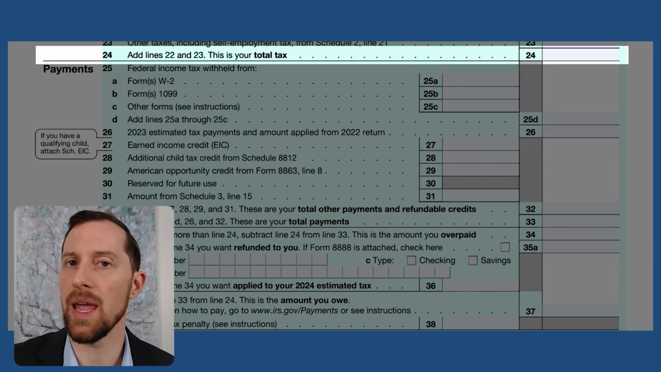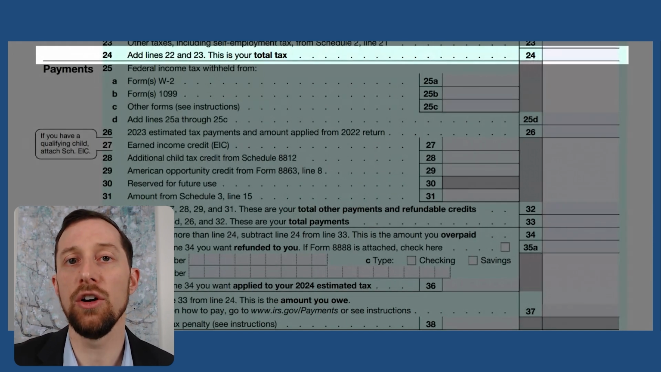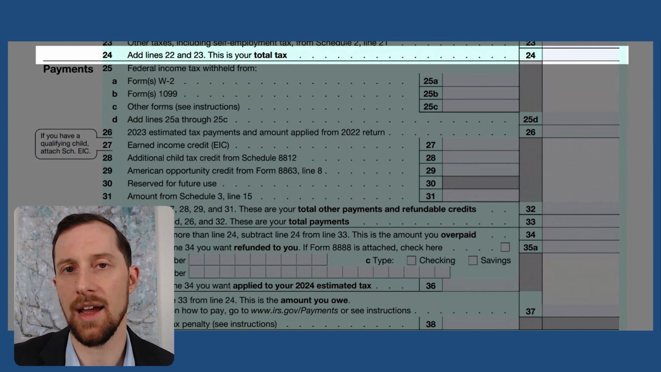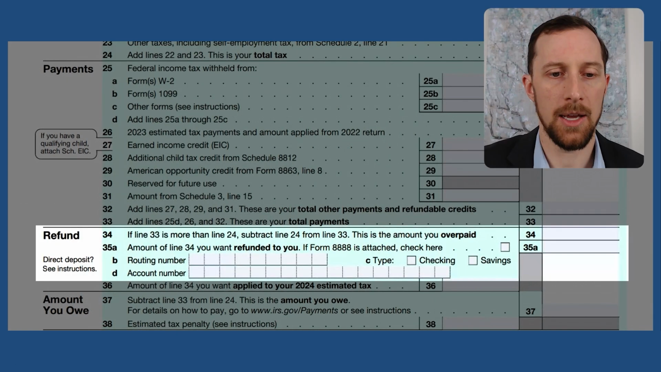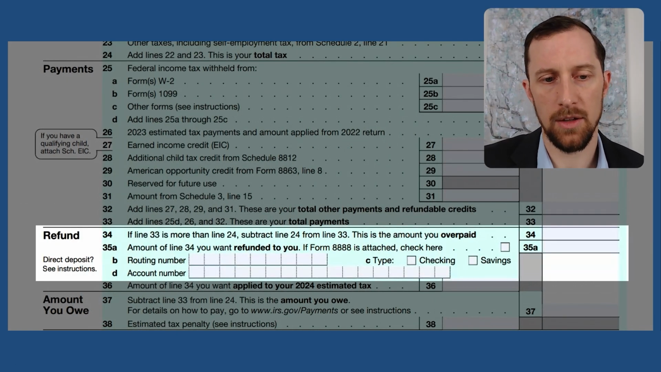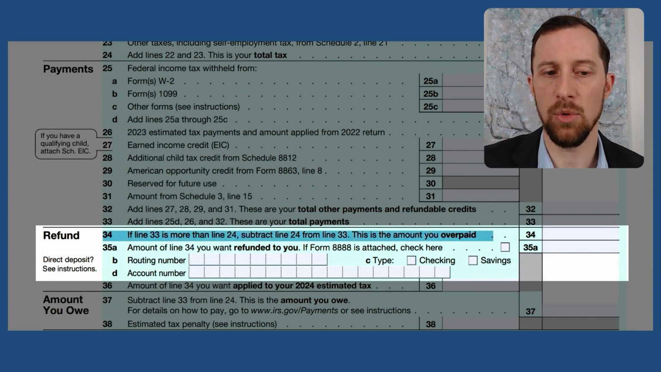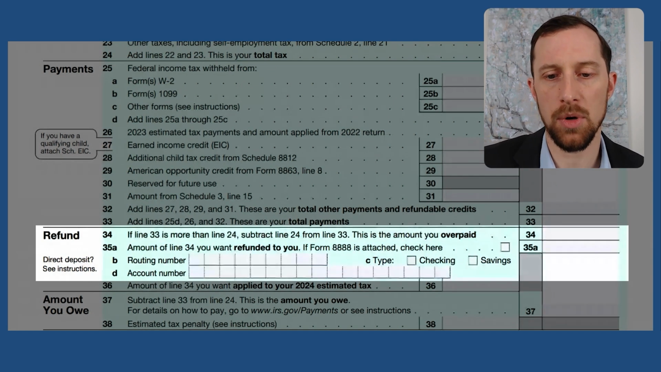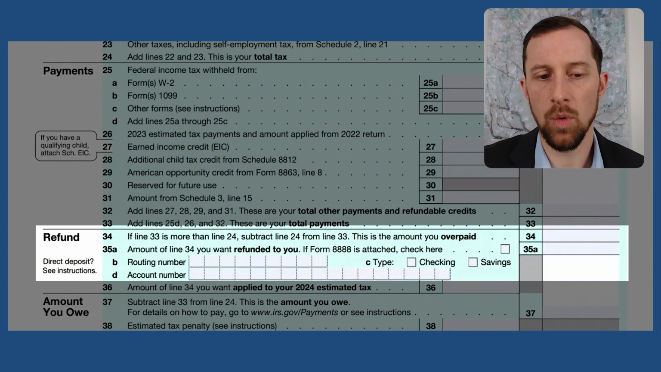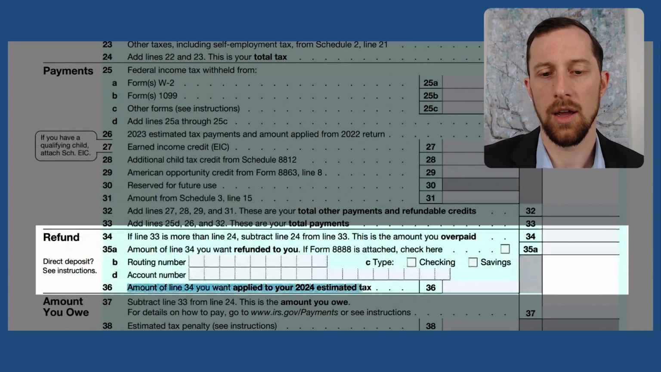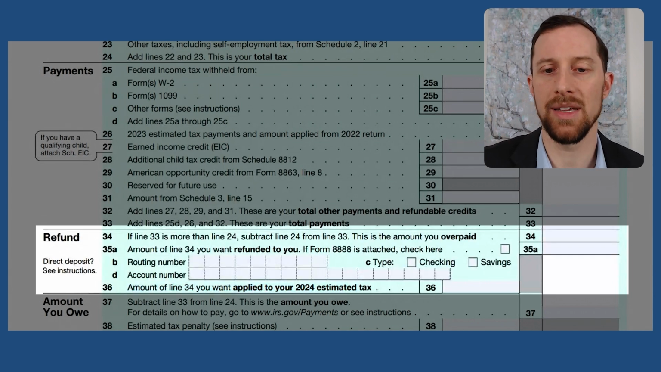So let's say you've got total payments of $15,000, but a tax of $10,000. Well, then you would have overpaid throughout the year. You would have given the federal government an interest-free loan that they just have been able to take your money and use it how they want, and they're going to refund it to you at the end of the day. So when you see that, you've got a refund amount overpaid, line 34, and then you're going to give them your routing number and bank account number, and then they will submit that refund to you. If you want instead to have your overpayment applied to your 2024 estimated tax, you can also do that by putting that in box 36.